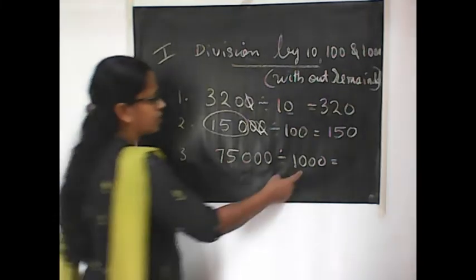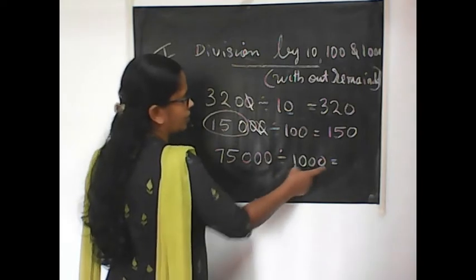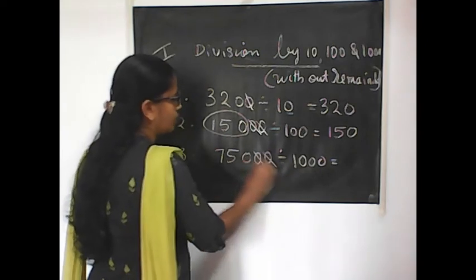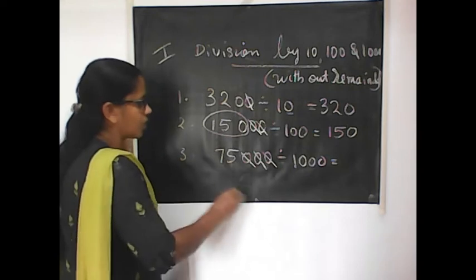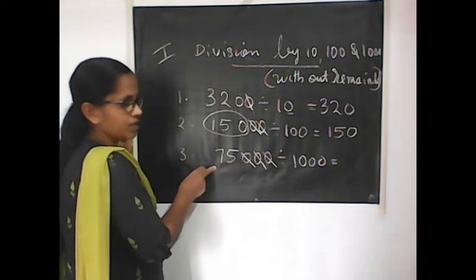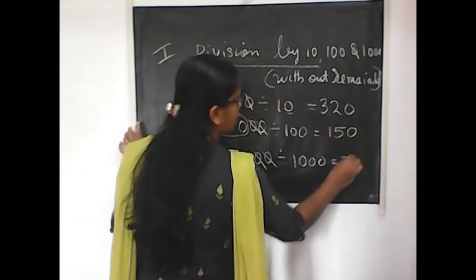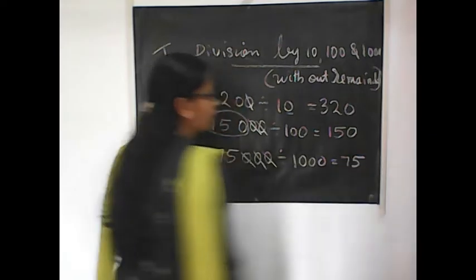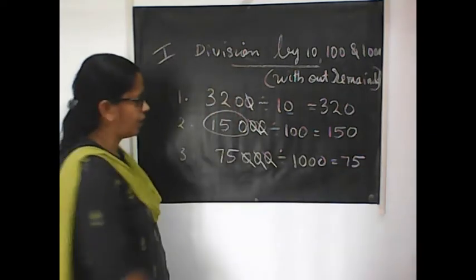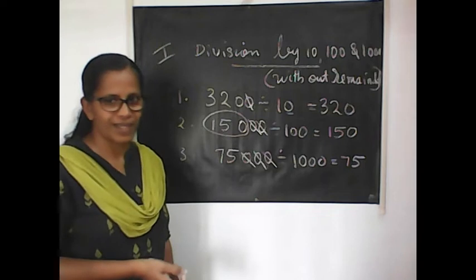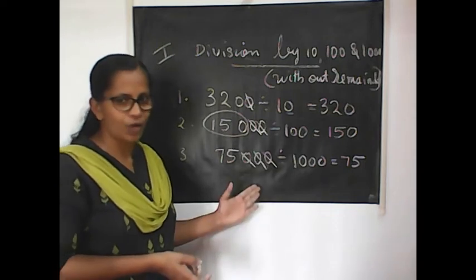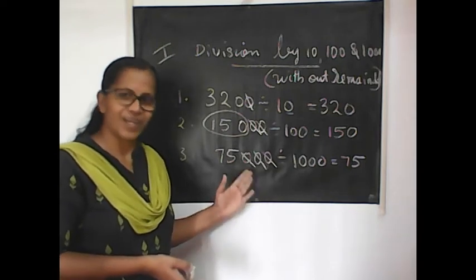Yes. Now see in the divisor how many zeros here? 3 zeros. So 1, 2, 3. Cut off 3 zeros. And look at this. The remaining digits are 7 and 5. So you got 75 as the quotient. I hope all of you got it. Right? Easy or hard? Tough one? I'm sure it's very easy.